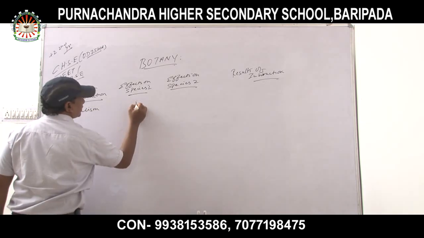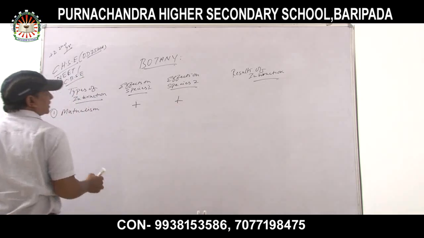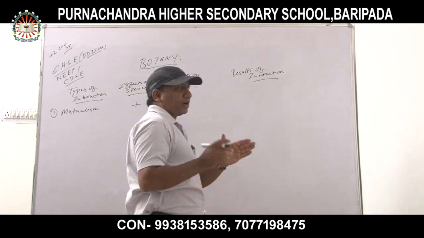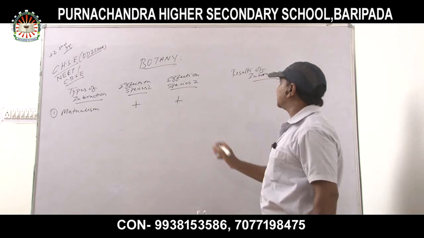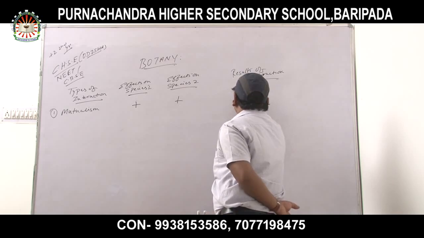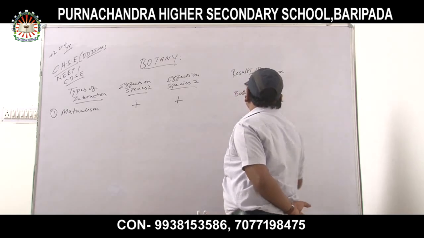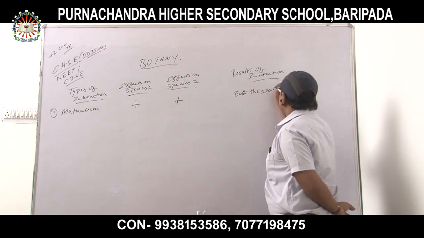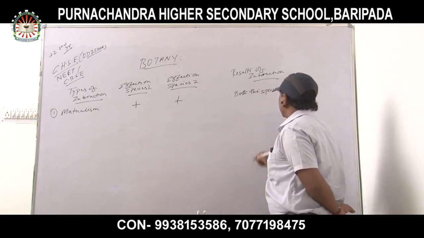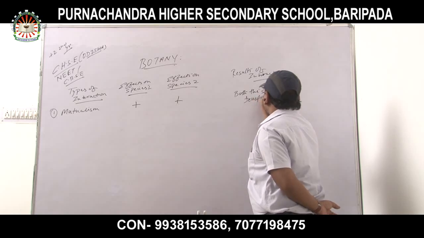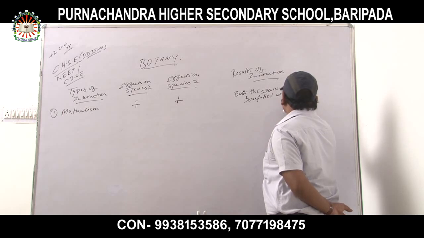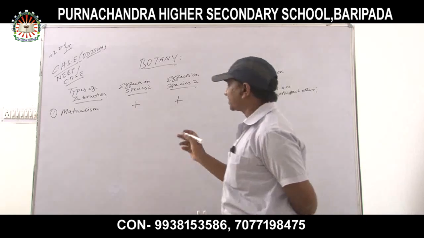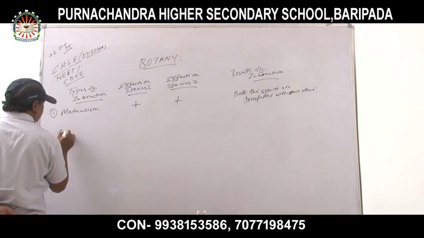Effects on species 1, the symbol would be plus, and here also plus. Results of interaction means both the species are benefited with each other. So what is the result in mutualism? Both the species are benefited from each other. Now I am showing the explanations and giving the examples of mutualism.